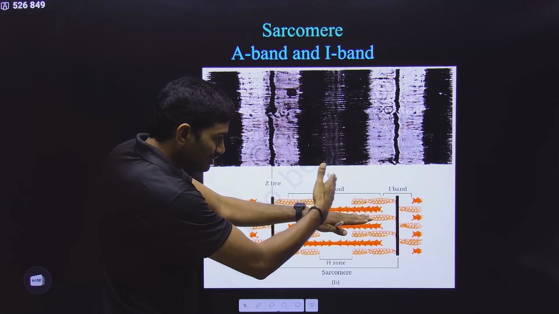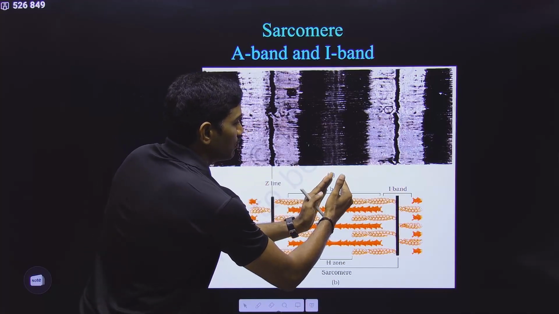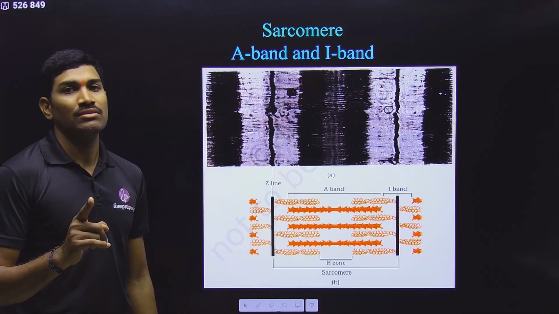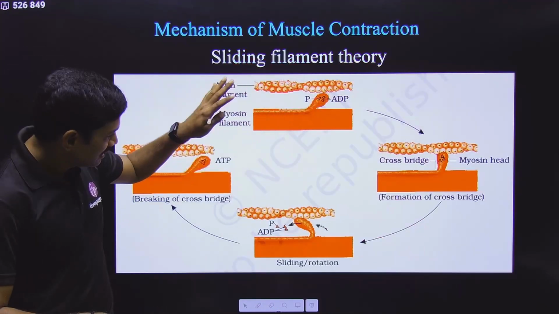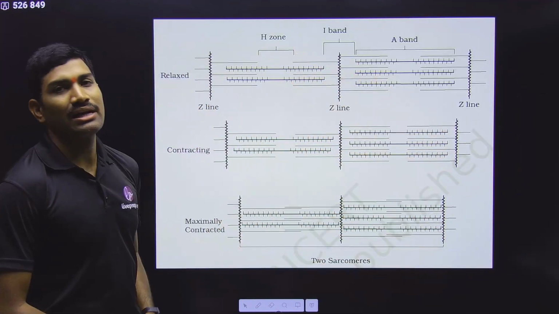It is pulled towards this side. That's what I am saying, that from both the sides it is now pulled to the center of the A band. This is the point that you need to remember. Now slowly I will explain this, and then in the NCERT they have given this particular diagram also.